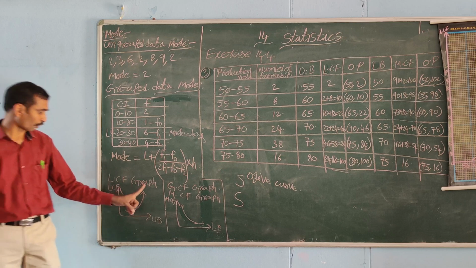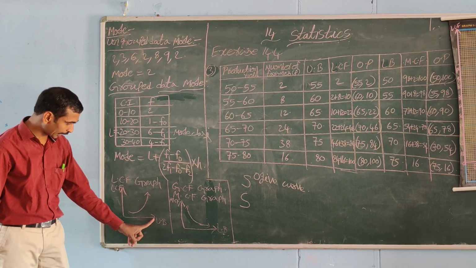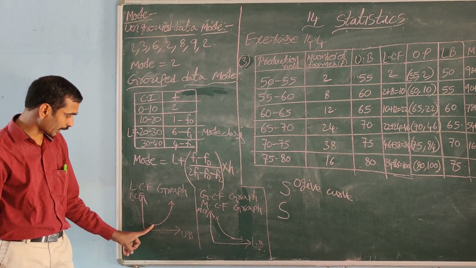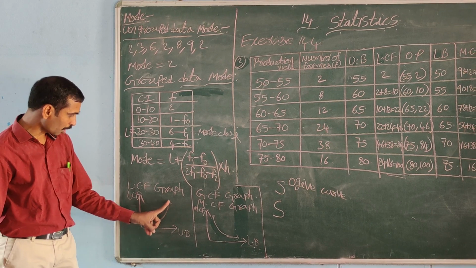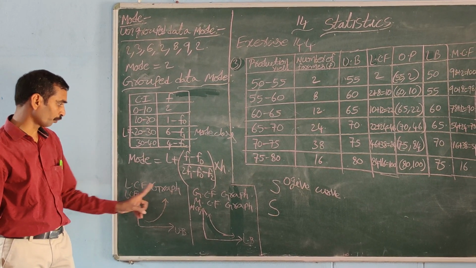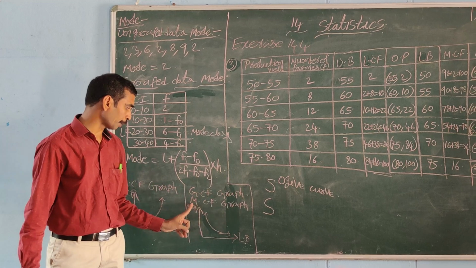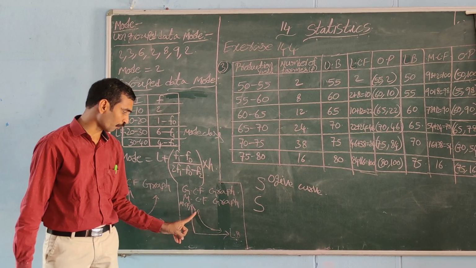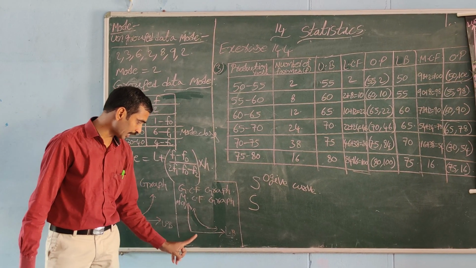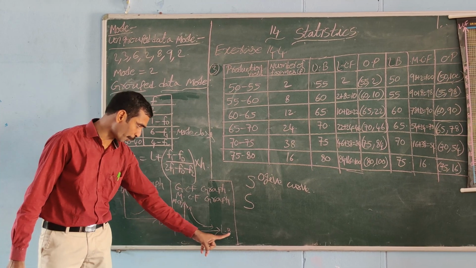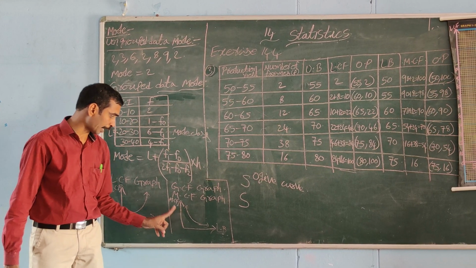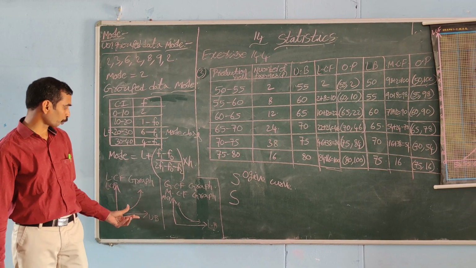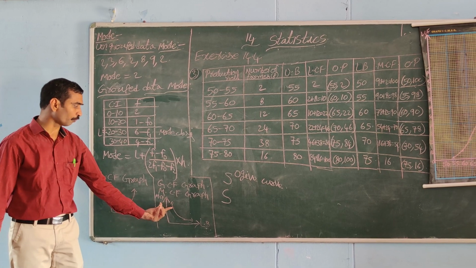Next, the LCF graph. In the LCF graph, we take the upper boundary on the x-axis and LCF on the y-axis. This is in ascending order, from small to big. That is the LCF graph. Next, the GCF graph or MCF graph. MCF means more than cumulative frequency graph. This graph is in descending order. Here in the MCF graph, we take the lower boundary on the x-axis and MCF on the y-axis.